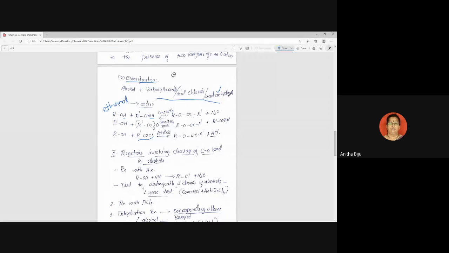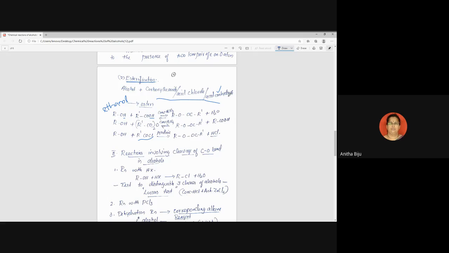Can anyone say the answer? Say loudly. Manjul, say. Ma'am, through esterification. No. I am asking, how can we prepare an acid anhydride from a carboxylic acid? Ma'am, by reacting with sulfuric acid. Okay, reaction with sulfuric acid, and when we remove water from it. Good.